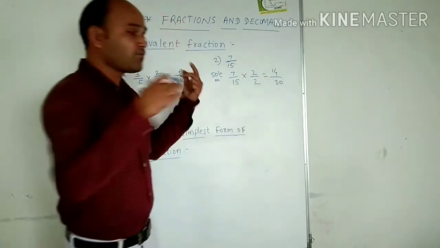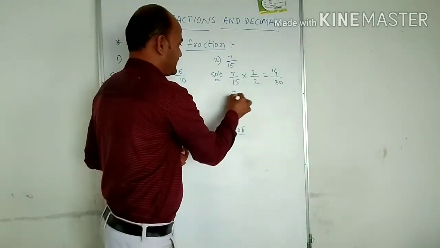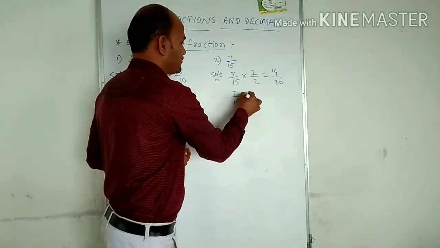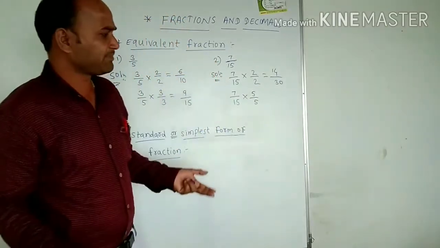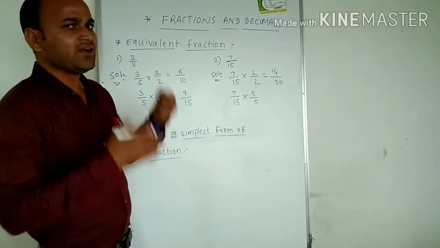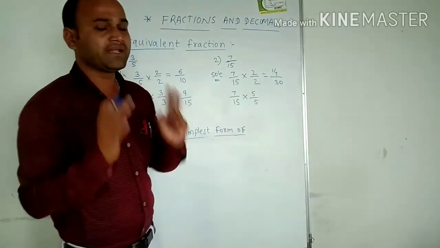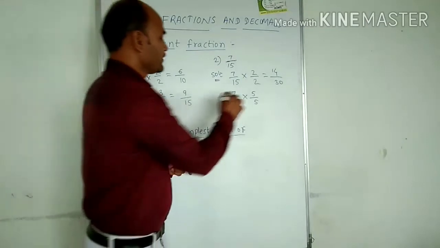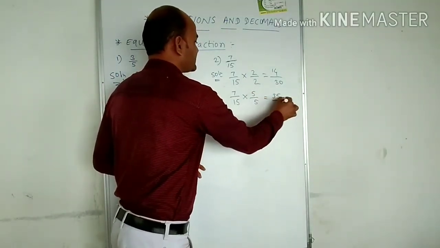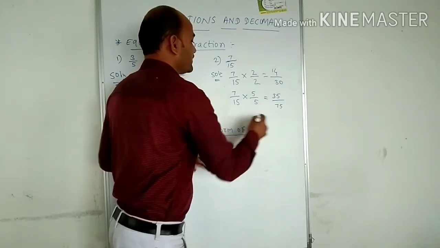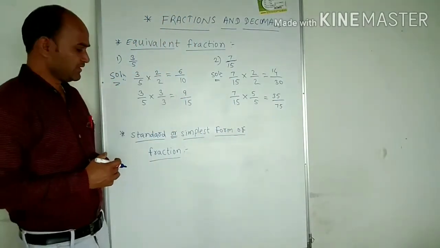If you want to find one more equivalent fraction, you can multiply 7 upon 15 with 5 upon 5, 10 upon 10, 20 upon 20, 100 upon 100, whatever number you take, but the numerator and the denominator number should be the same. Here 7 5s are 35 and 15 5s are 75. So in this way, we have to find the equivalent fractions.